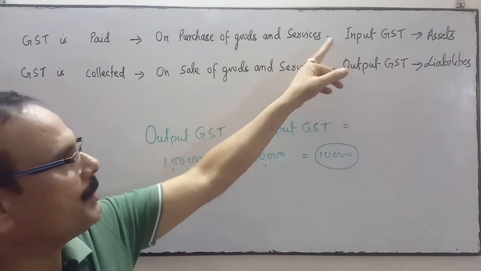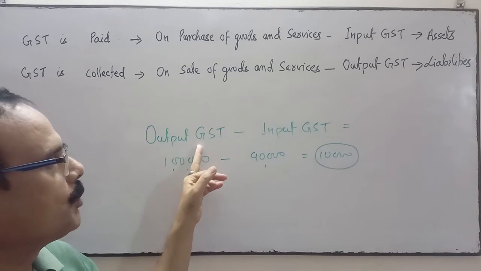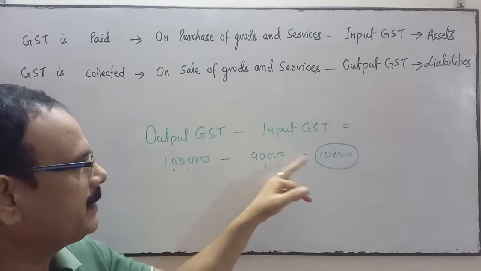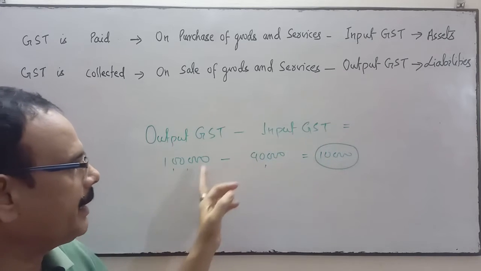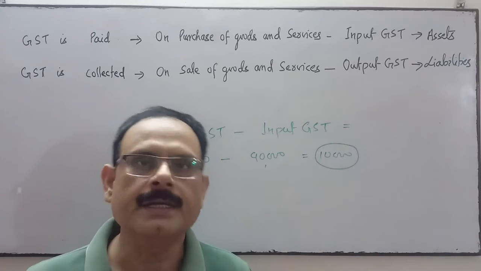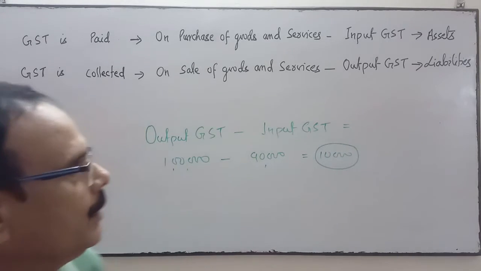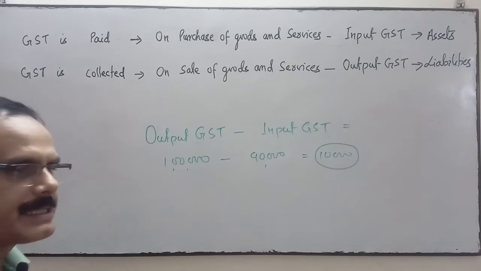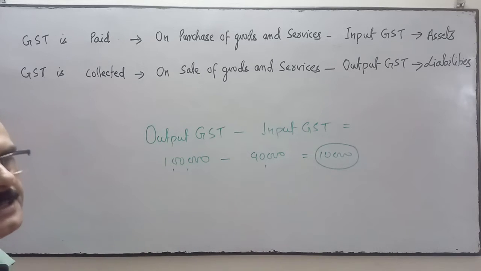Input GST will be adjusted with the output GST, and thereafter the rest amount, if any excess, will be deposited into the government treasury. When we sell the goods and get the GST from the customer, that GST is called output GST.